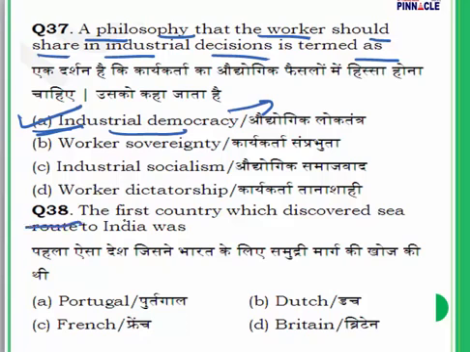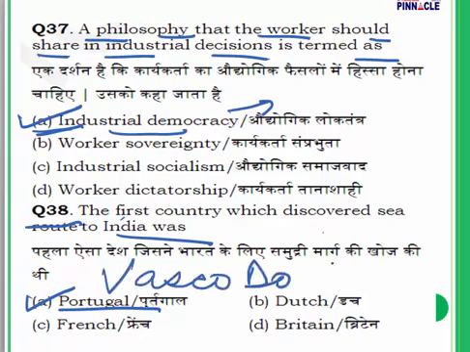Question number 38. The first country which discovered the sea route to India was Portugal. Very important. You must have heard of Vasco da Gama coming to India. Vasco da Gama discovered the sea route to India. So Vasco da Gama is the answer.